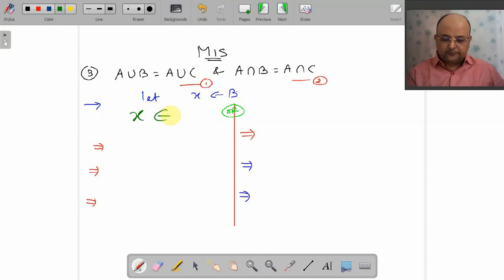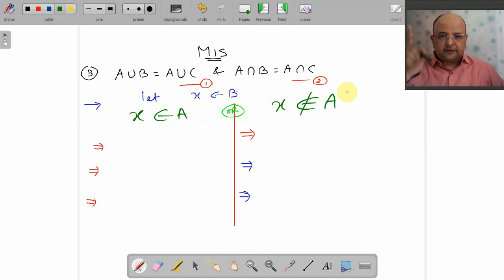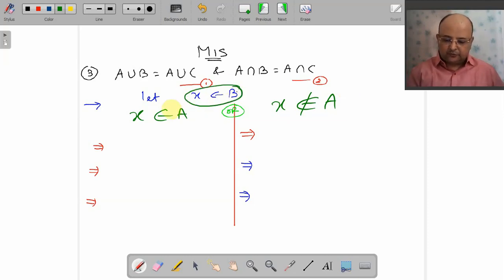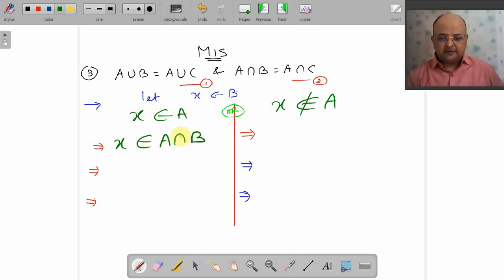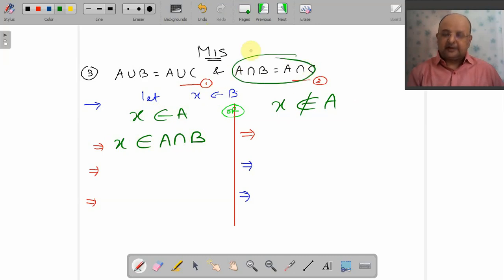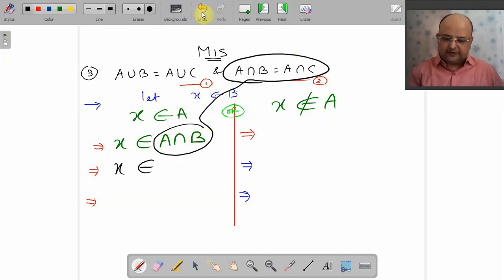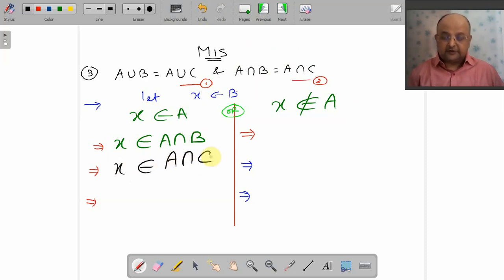So I have two cases now. Either X belongs to A or X does not belong to A. Got it? And magic begins now. See, X belongs to A and X belongs to B, that means X belongs to A intersection B. But it is given that A intersection B equals A intersection C. So X belongs to A intersection B, which is the same as A intersection C. So X belongs to A intersection C.